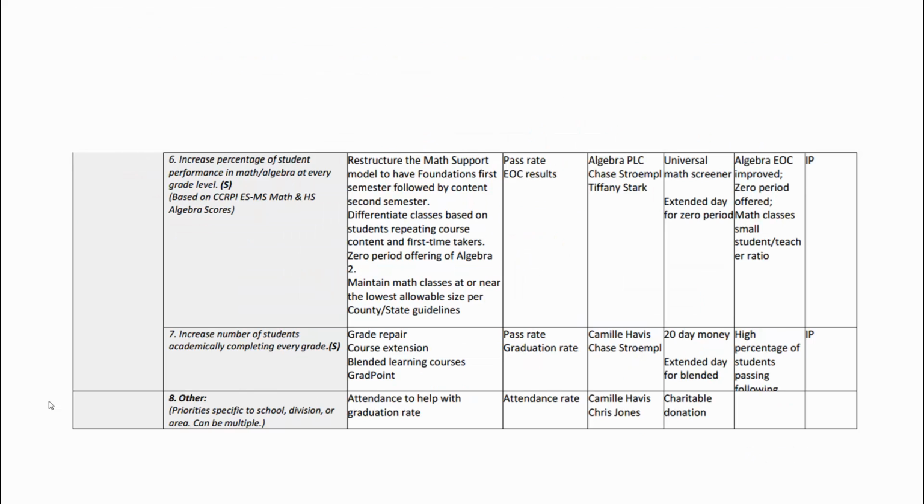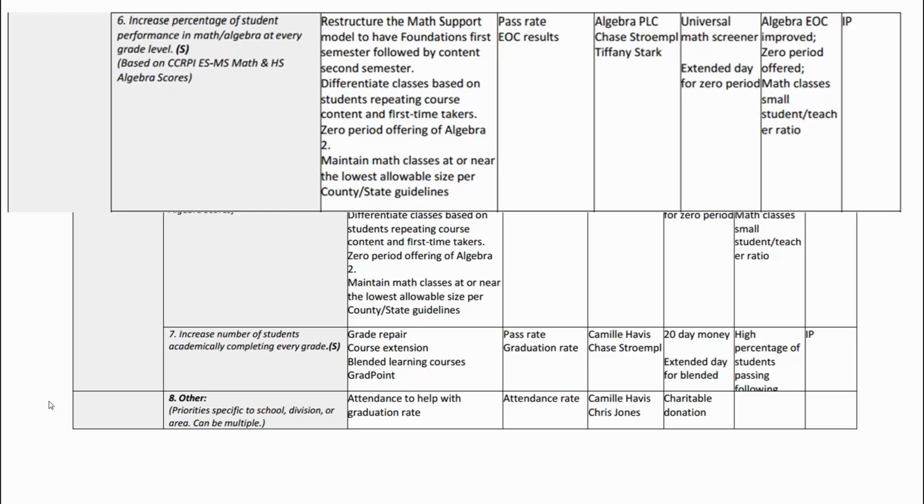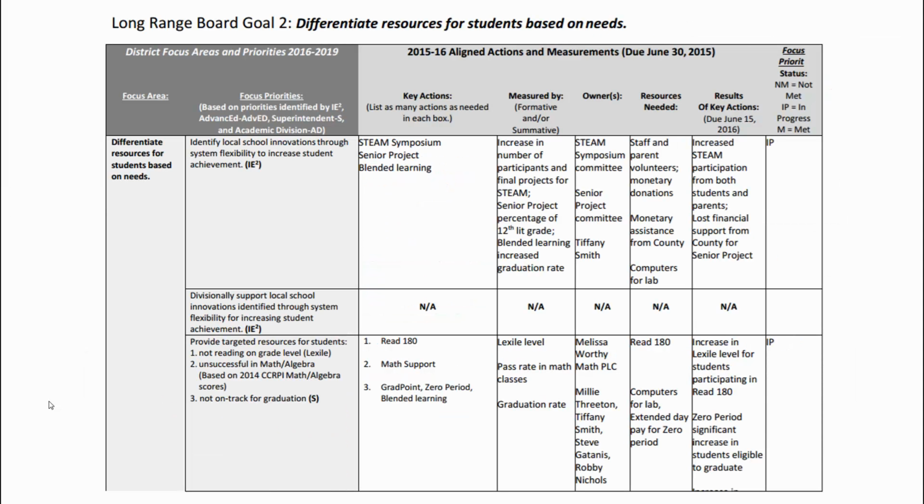Along with the FFAS, we are also going to differentiate classes based on students repeating courses taken and first-time takers. Zero-period offerings for algebra. Maintain math classes at or near the lowest allowable size per class. By reducing class sizes and targeting key areas, Wheeler High School is addressing the needs of math learners as a way to directly address the math and algebra issues found in the EOCT.